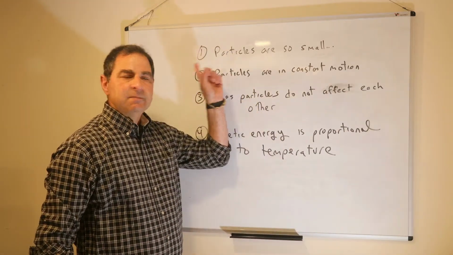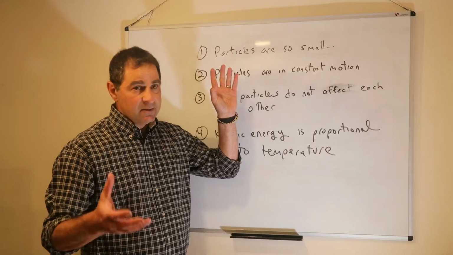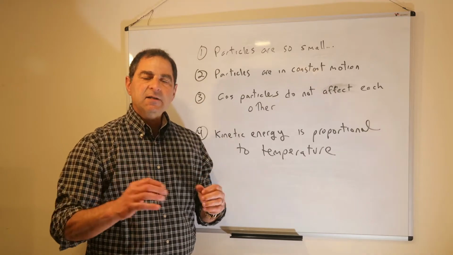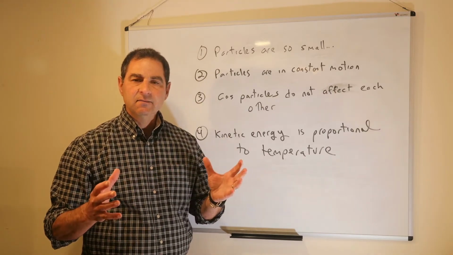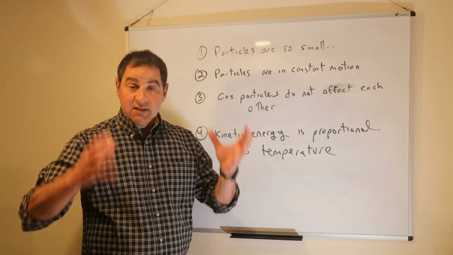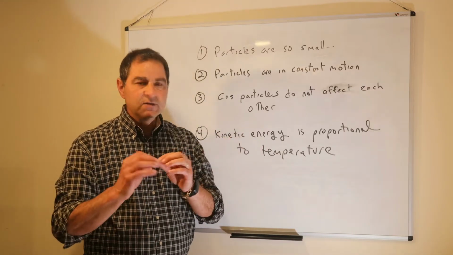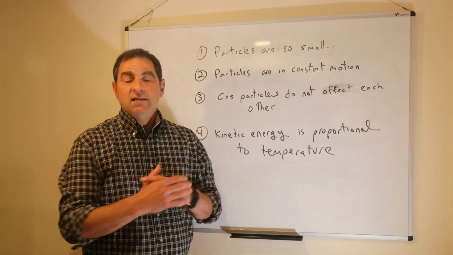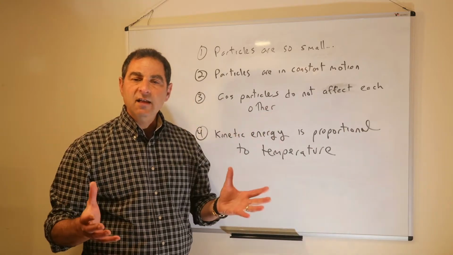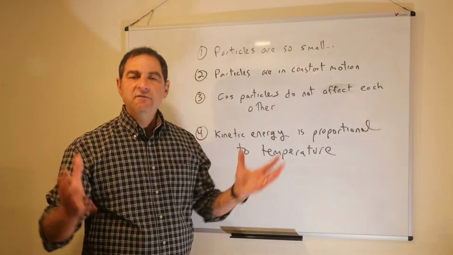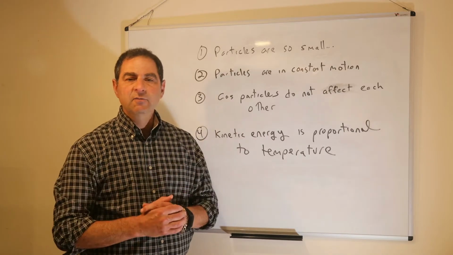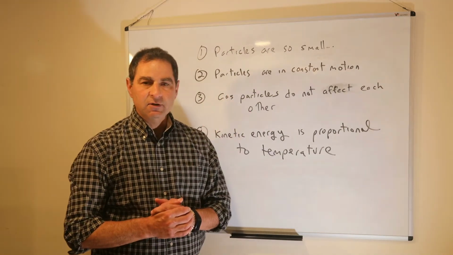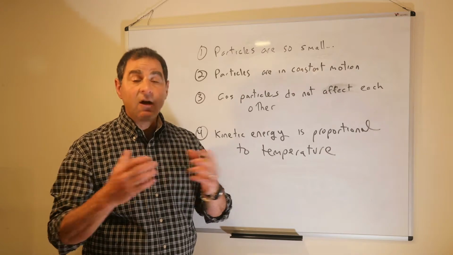The first assumption is that particles, these gas particles, either atoms or molecules, are so small that in a sample of gas, the particles themselves take up 0 space. The entire amount, the volume of the gas, the sample, is empty space. The particles are so small and they're so far apart that really the volume they do occupy is insignificant. It's incalculable compared to the total volume. So we assume they take no space and the entire volume of the sample is available for these particles to move around in. The second assumption we make is that particles are in constant motion. Ideal gases, constant motion. The particles are always moving.